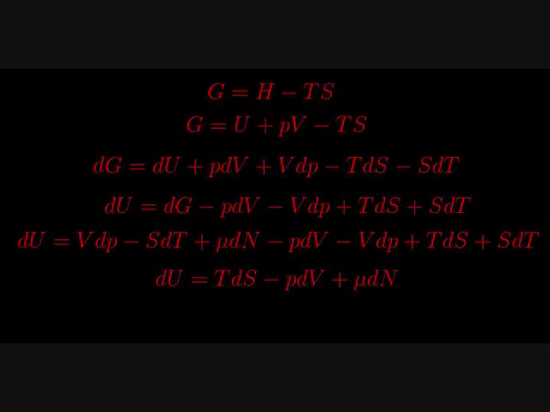Then on the next line, I've replaced dG with VdP minus SdT plus mu dN. Because remember, we just showed that if we allow the pressure to change, the particle number to change, and the temperature to change, then the change in Gibbs free energy is VdP minus SdT plus mu dN.